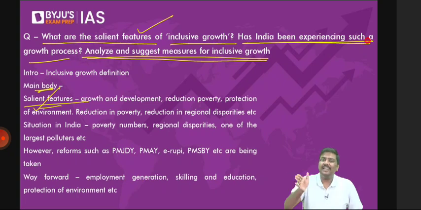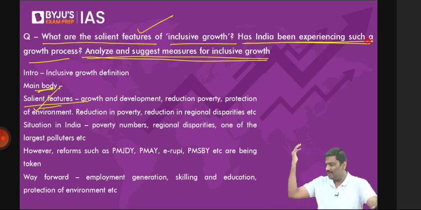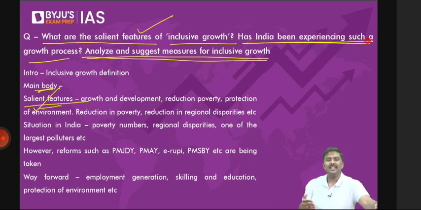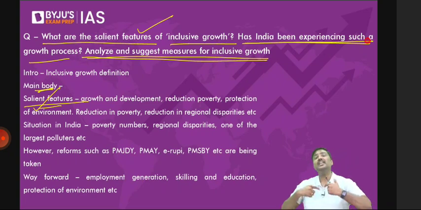Having said so, this is how you use the data now. The World Inequality Report states that the top 1% of India's population accounts for around 22% of the income, whereas the bottom 50% accounts for 13% of the income, which means there is still more work that needs to be done in order to achieve inclusive growth. And that is why you need to introduce a way forward.